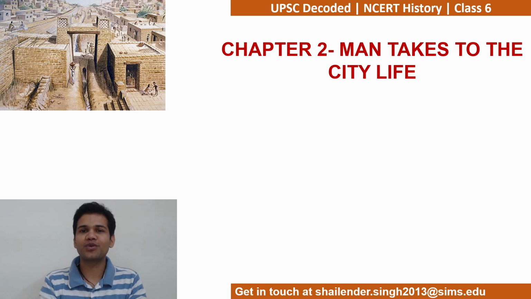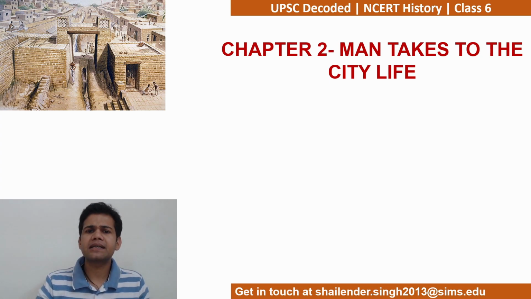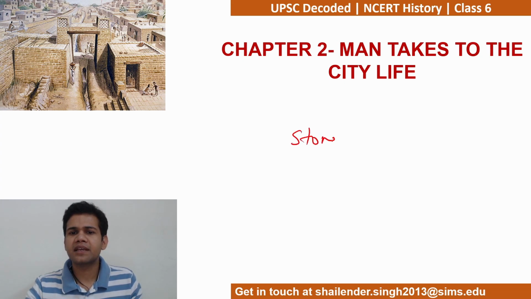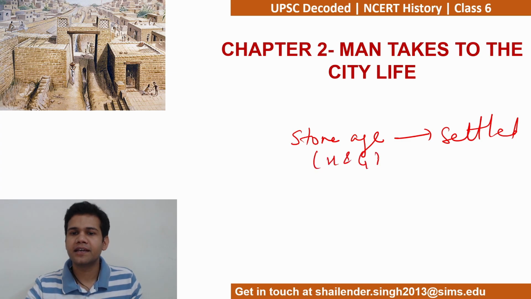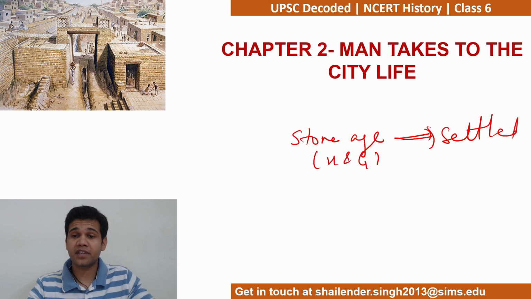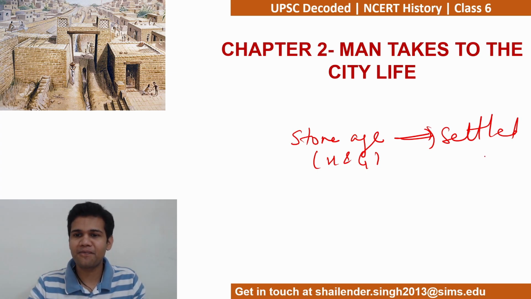Okay, so let's move on to the agenda of the day, guys, which is man takes to the city life. Urbanization, advancements of civilization. This is something which is happening now in this particular phase. कल की क्लास में हमने बात किया था कि किस तरीके से स्टोन एज मैन हंटिंग एंड गैदरिंग प्रोसेस से मूव करके बेसिकली वो सेटल्ड हो गया था. So earlier he was hunter and gatherer, moved on and became settled. With the passage of time, it took like thousands and thousands of years. So he had settled down during the Neolithic phase and he had started practicing agriculture.